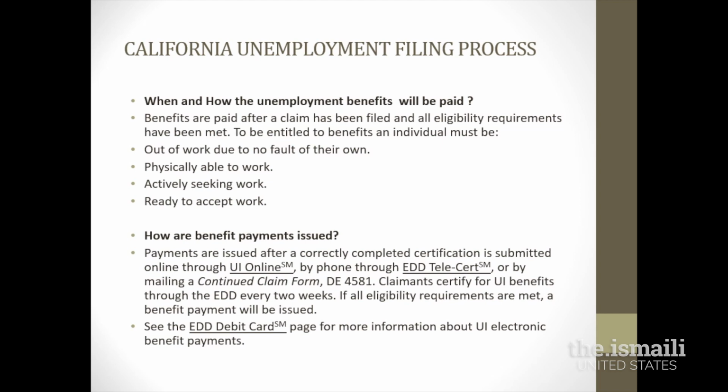At this point, I would like to once again point out the eligibility requirements to file for unemployment benefits. In order to meet the requirements, you will need the following. You must be out of work due to no fault of your own. So an example could be that you were furloughed due to lack of work. Other criteria are that you are physically able to work and you are actively seeking employment. And lastly, you will be ready to accept work when offered.